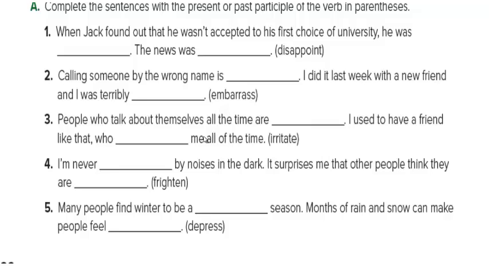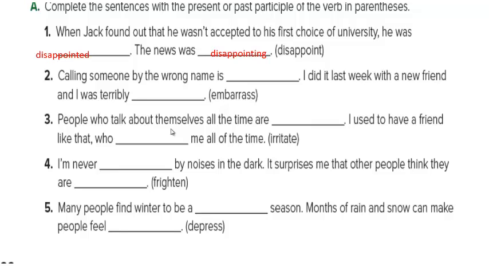Okay. So, have a look. Calling someone by the wrong name is blank. I did it last week with a new friend and I was terribly what does it mean, embarrass? Embarrass means to make someone feel awkward.